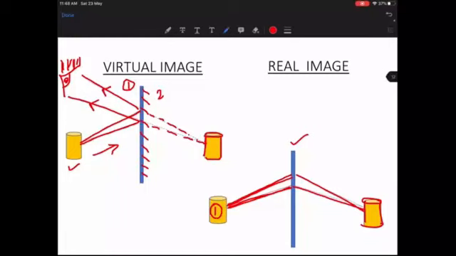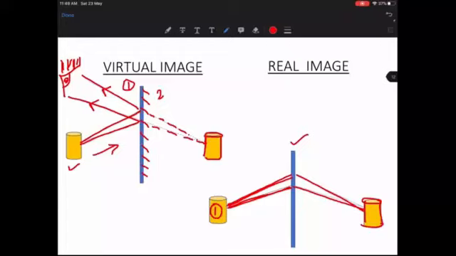When we are able to capture the actual light rays from any object, it is called the real image. However, when we are not able to capture the light rays from an object, but they appear to meet at a certain point, that type of image is known as a virtual image. So I hope it has made clear what a real image and a virtual image are. One more thing is that real images can be captured, virtual images cannot be captured.